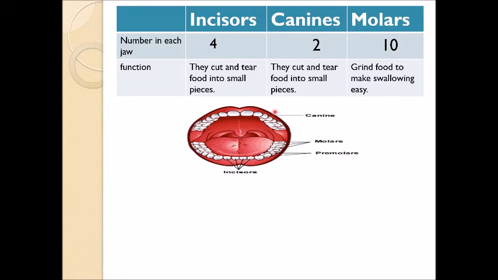The canines. We have 2 canines in each jaw. These are the canines. The canines also cut and tear food into small pieces, but mainly the canines are for tearing food and the incisors for cutting food. Molars. We have 10 molars in each jaw. These are the molars. The molars are for grinding food, which helps the swallowing process.